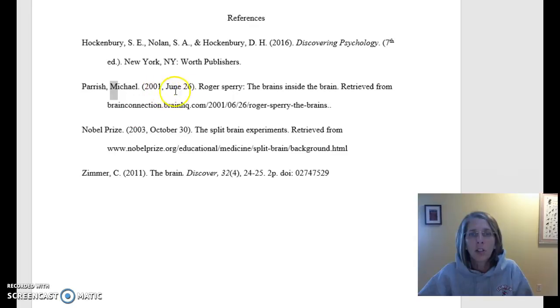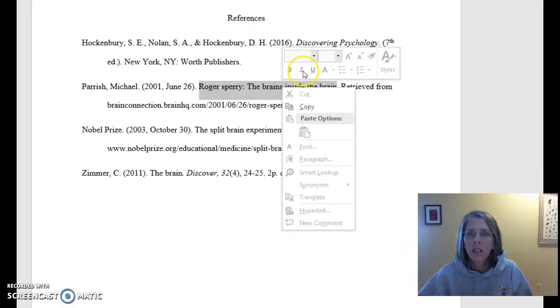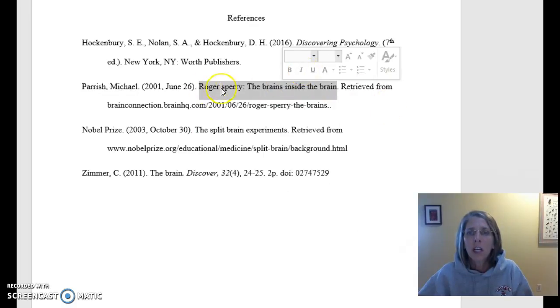And then it looks as though the publication information is there. Roger Sperry, that would be a capital S because that's a proper noun with the last name there. And then Inside the Brain. So I think this is the name of the web page, and she would want to put that in italics. I don't know that I can edit here on this page, but this would be put into italics.